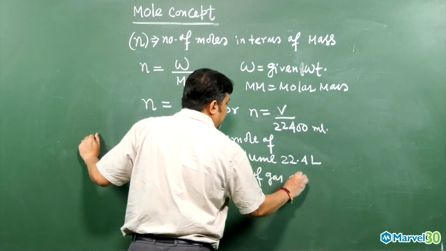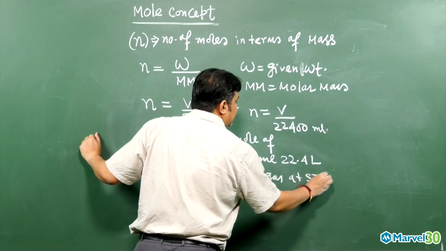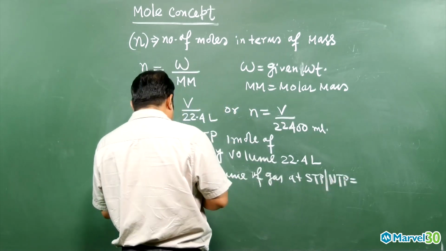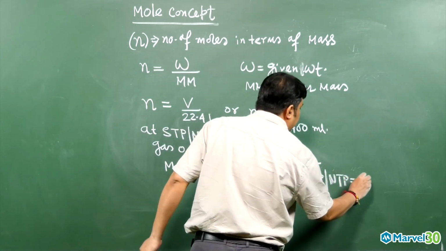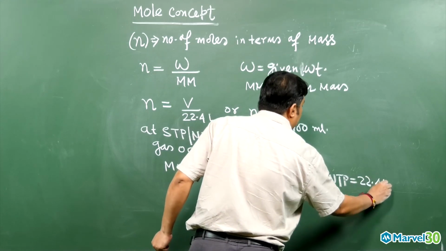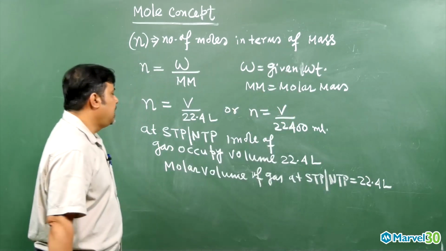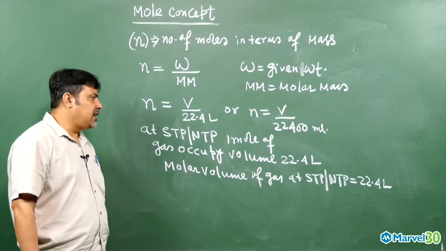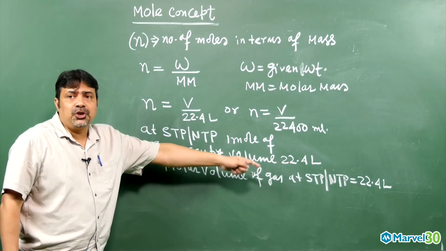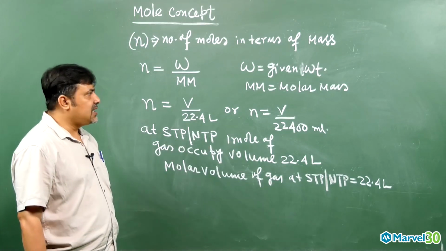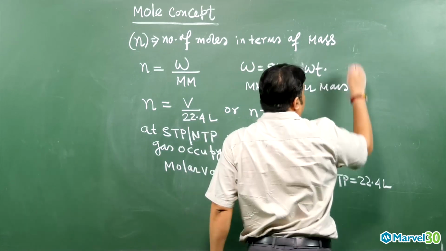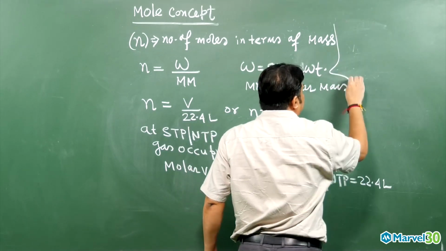So that is why the molar volume of a gas at STP or NTP is nothing but how much, my dear? 22.4 liter, or 22,400 ml. That means 1 mole of gas at STP or NTP occupies 22.4 liter. That means as of now we have got 3 formulas by combinations.